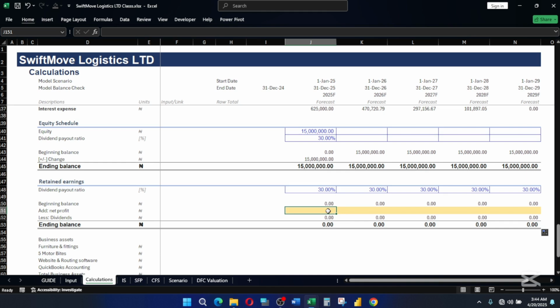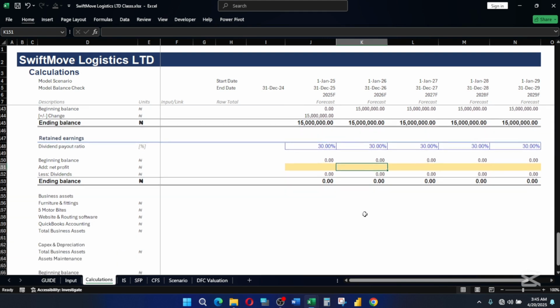Let's say here we have 5 million, right? You can see this is the dividend payout, and this is the dividend the company will pay shareholders. Now if in the second year they also have, let's say, 8 million, this is also the dividend they are going to pay out, because they are paying 30% of this. You can see everything is taking reference from there. But if there's nothing, if they did not make any profit, there's nothing to pay. So that is just that on our retained earnings.